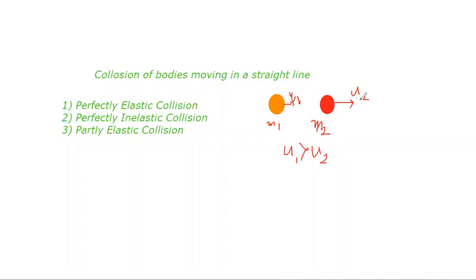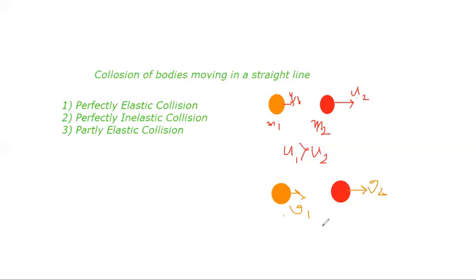And what will happen after collision? This body will move with a velocity v2, and this body will move with a velocity v1, after collision.